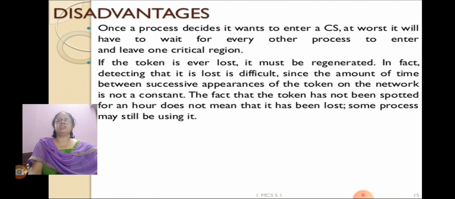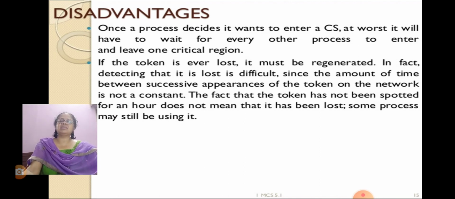If the token is ever lost, it must be regenerated. In fact, detecting that it is lost is difficult, since the amount of time between successive appearances of the token on the network is not constant.